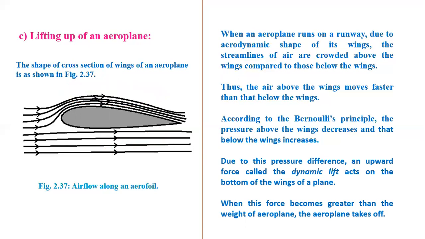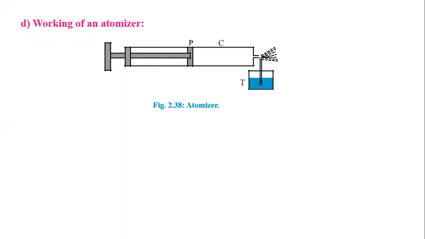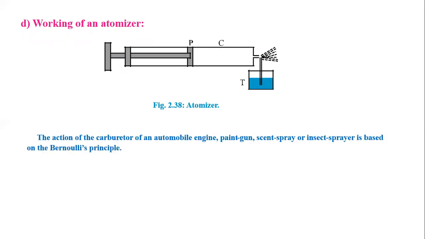So lifting up of aeroplane is also based on this Bernoulli principle. Now next application is working of an atomizer. So you can see a simple atomizer machine here. Generally it is used to spray scent. Action of the carburetor of automobile engine, paint gun, scent spray, insect spray is based on Bernoulli's principle.